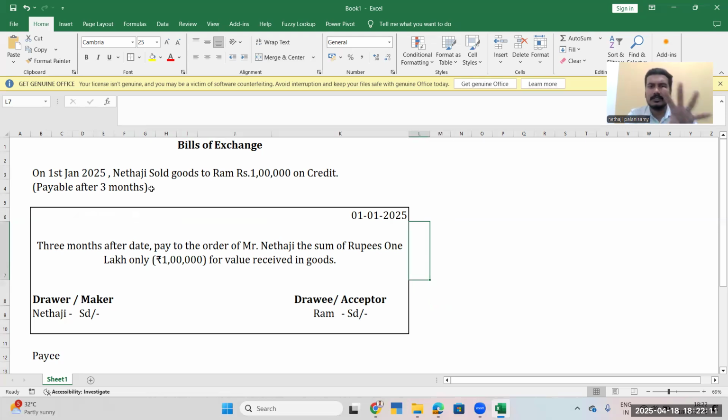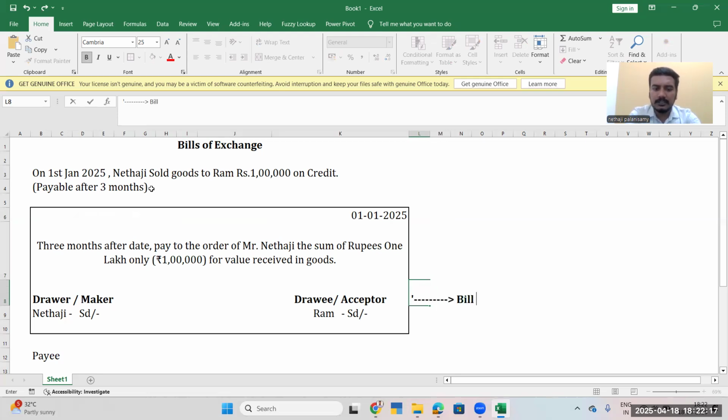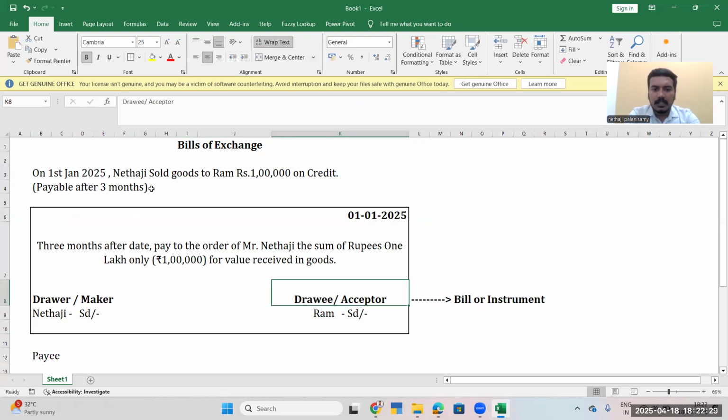The whole concept is here now. They will mostly play with the number of days here. So this is a bill or instrument or a piece of paper on which it is written. The date is very much important. And SD here denotes that Ram has also signed, and the person who is making the bill, we also signed the bill and we got it.